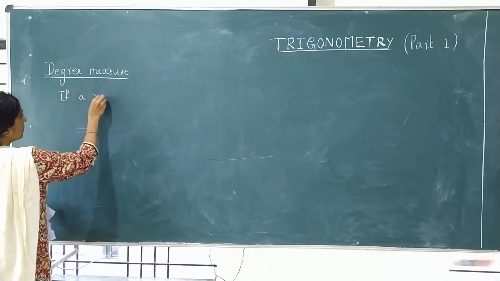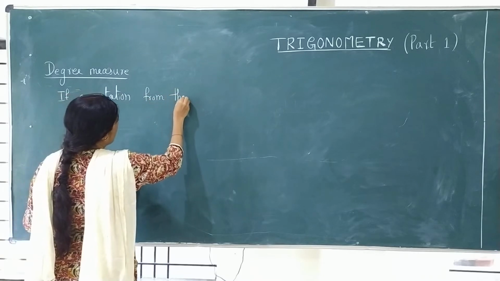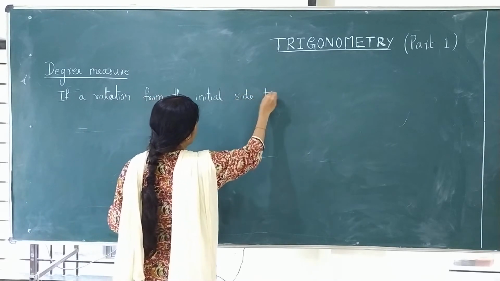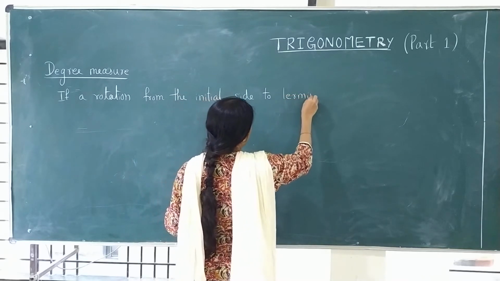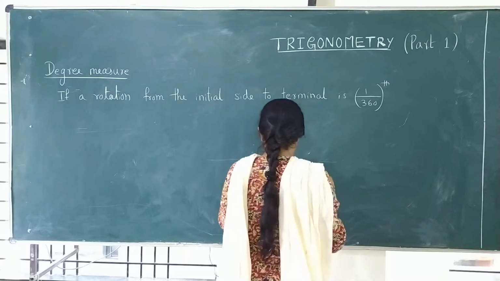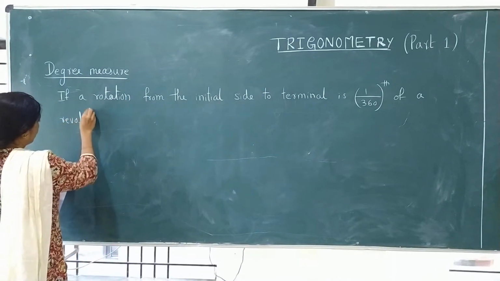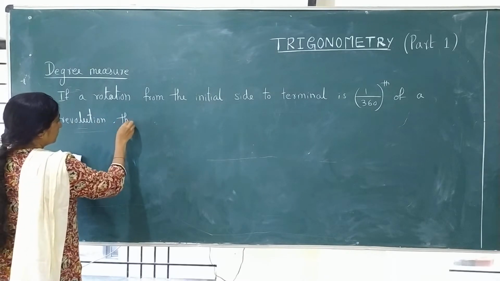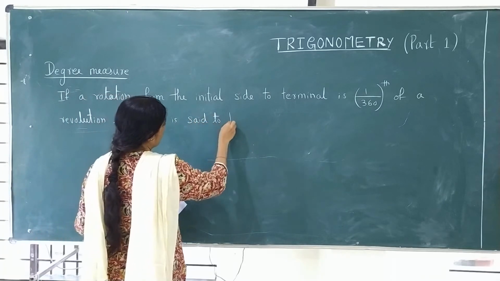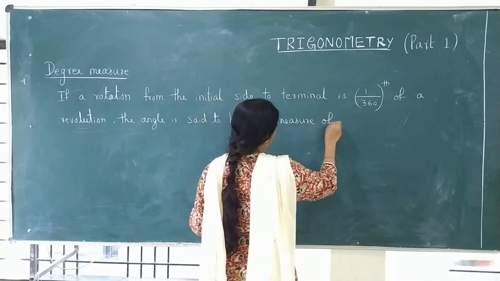If a rotation from the initial side to the terminal side is 1 upon 360, that is one part of that 360 of a revolution, the angle is said to have a measure of 1 degree.